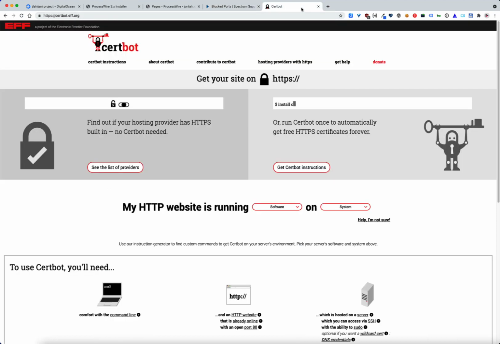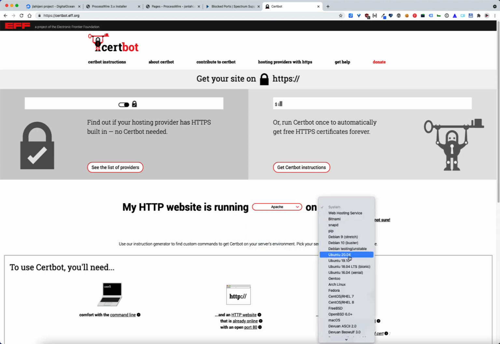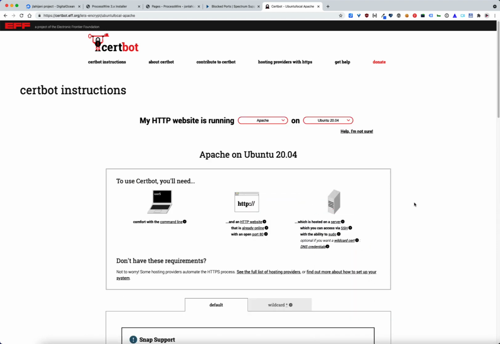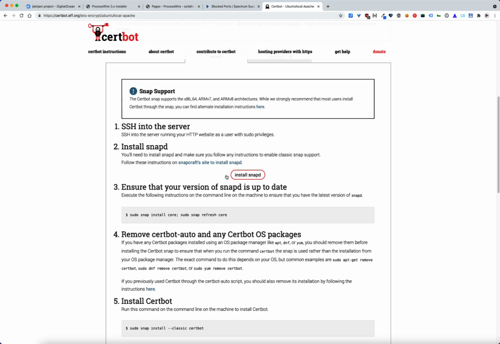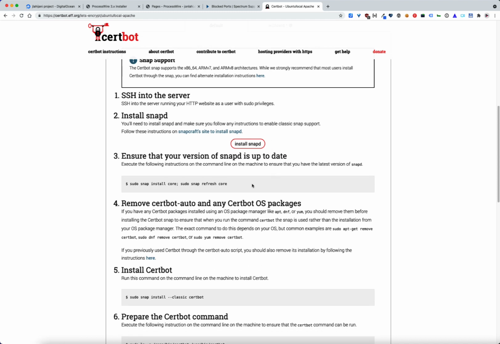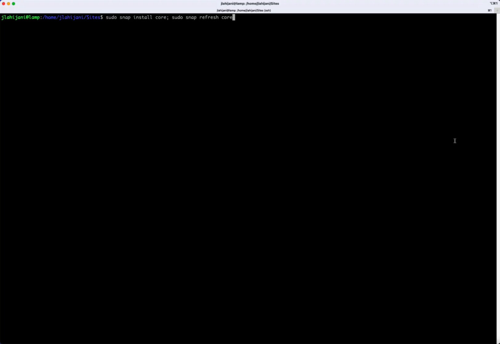So if you go to the certbot website, we're going to use Apache, and we're going to use Ubuntu 20.04. And it's going to tell you exactly what to do. It says to first SSH into the server, and then install snapd, which Ubuntu 20.04 does have. And then it says to run this command here. We'll run that command.